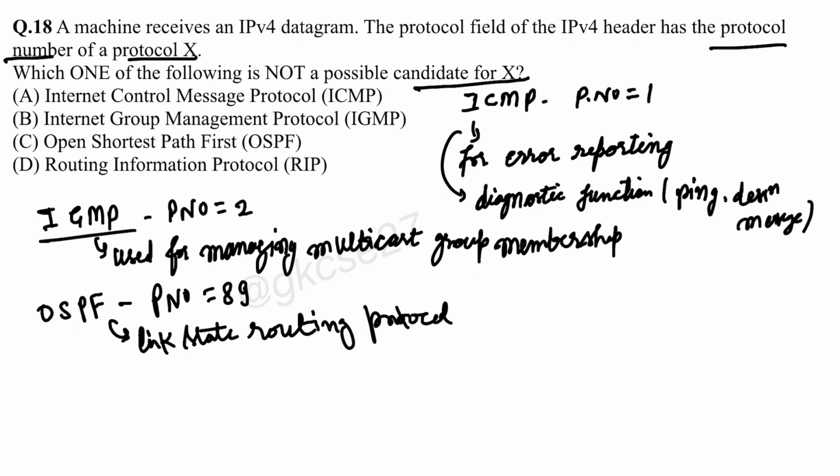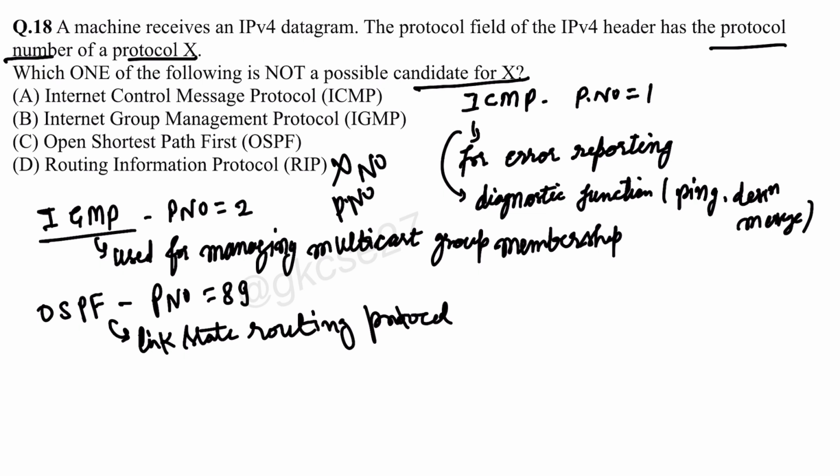And next is RIP, Routing Information Protocol, the one that is not a possible candidate actually. So what does RIP do? RIP does not use a dedicated protocol number. So this does not have any protocol number. Actually RIP runs over UDP, no? User Datagram Protocol, which is protocol number 17. So the IPv4 header protocol field will contain 17 for UDP.